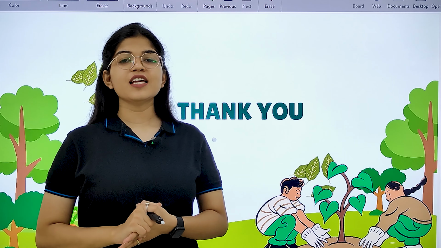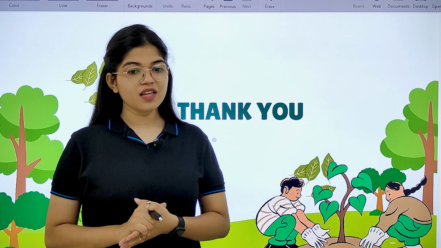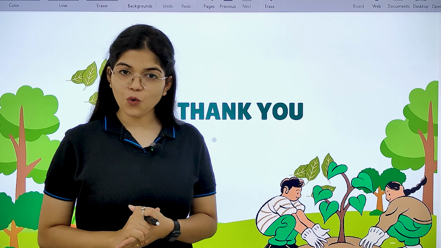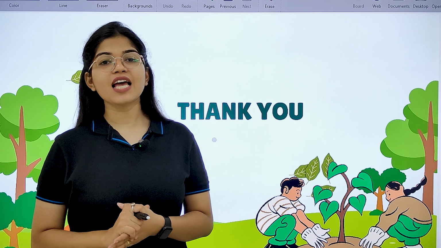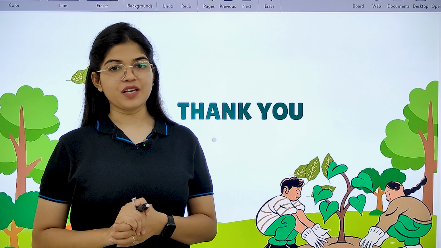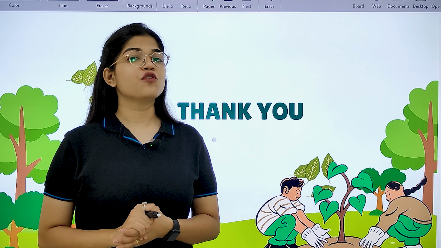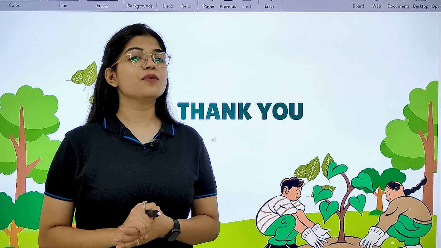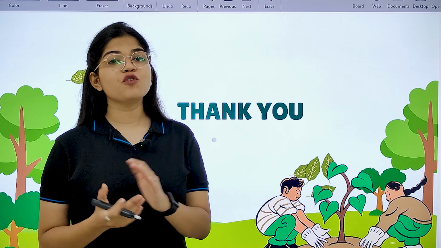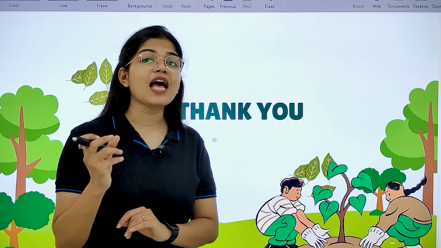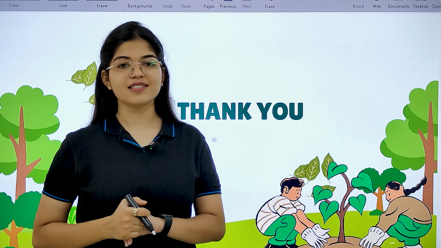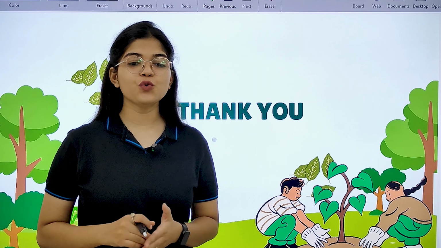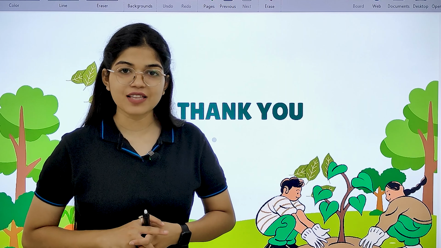So now children, we all are aware that plants can make their own food in the presence of sunlight, water, and chlorophyll. Without plants, there would be no possibility of life on earth, as they provide many useful things and oxygen gas, which is a life-supporting gas. They provide food, oxygen, and many essential things.